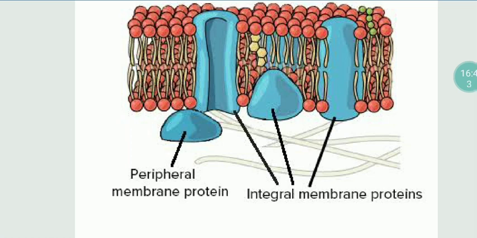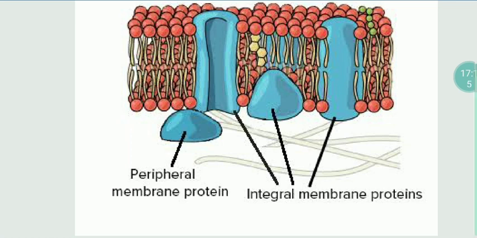But there are some proteins which are present inside among the phospholipid bilayer. They are integrated along with the cell membrane. We cannot pick them so easily. If we want to separate a protein which is present inside, we have to disrupt the cell membrane. Such proteins are known as integral proteins.